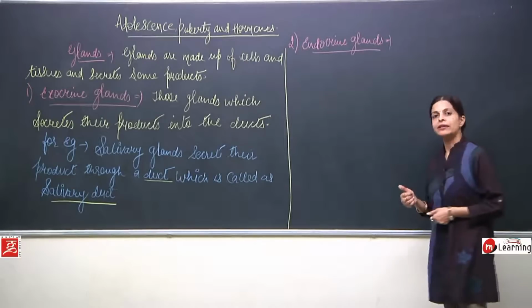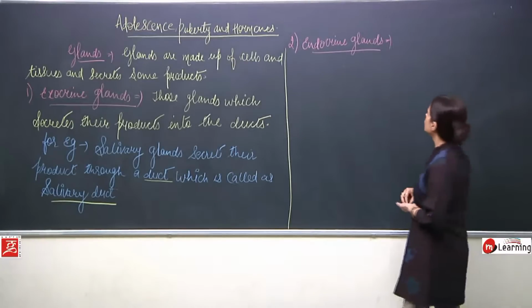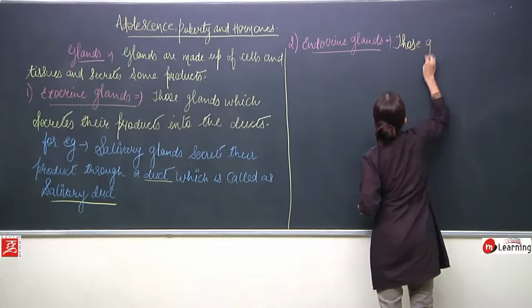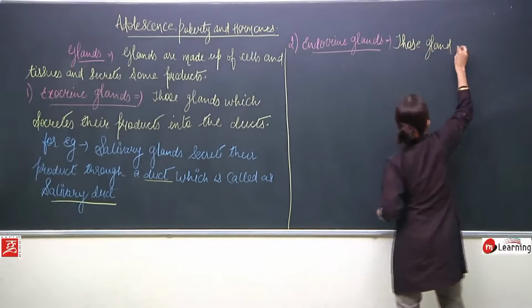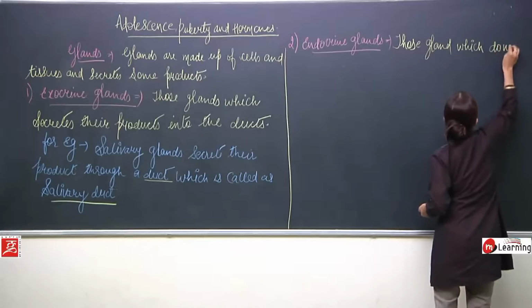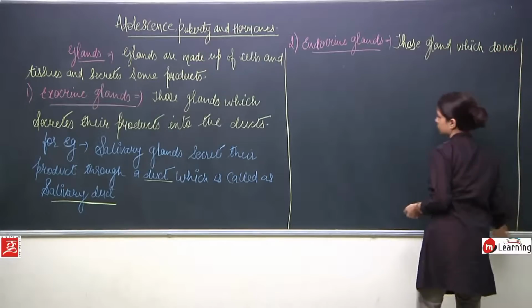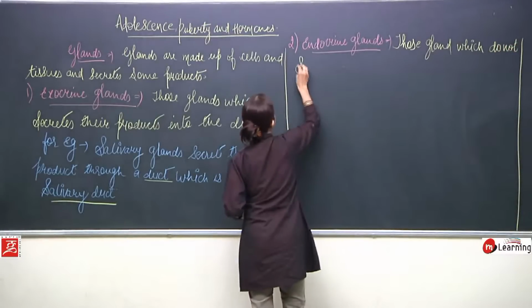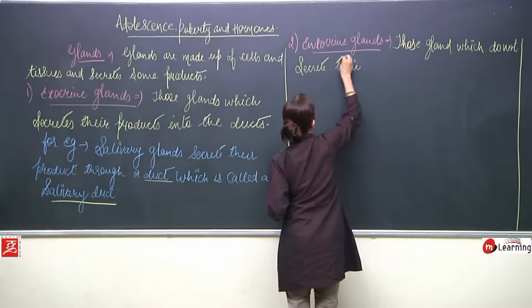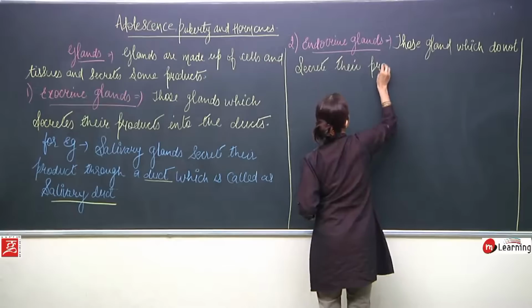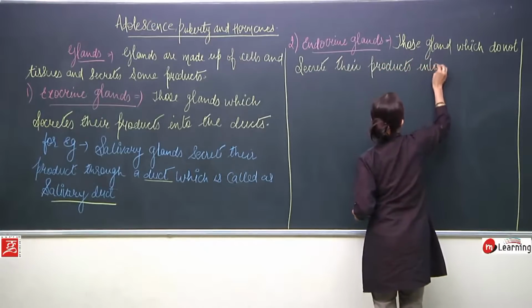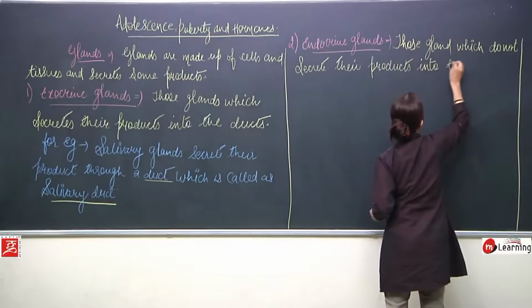First of all, I will write the definition of endocrine glands. So, those glands which do not secrete their products into the ducts.